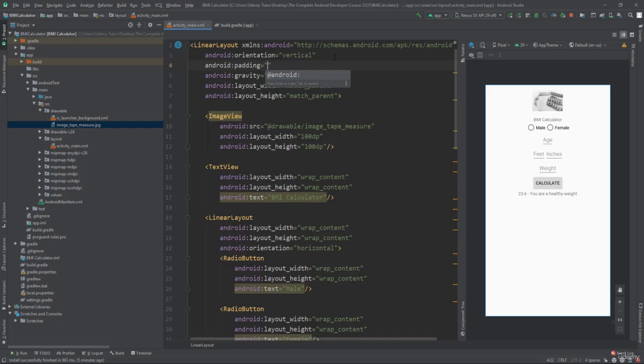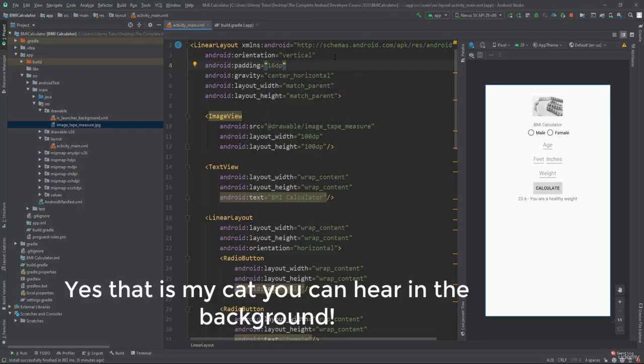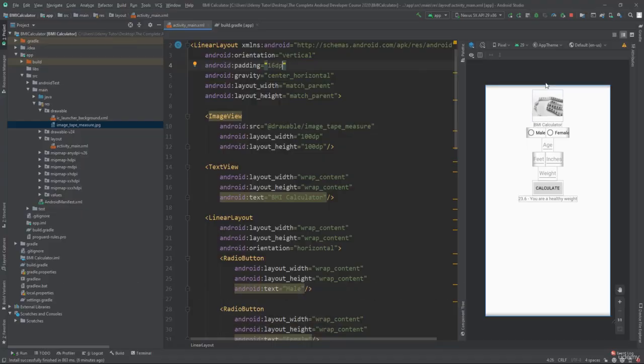So yes, we can provide a value here. We'll use density independent pixels, DP again. Multiples of 4 are usually a good idea in layouts. So 4, 12, 16. We'll go with 16 DP and we'll have a look at that. And I don't know if you can see that, but there's just a little bit of space there. In fact, let's change it to 24 DP. Okay, there's a bit more space there. So that's going to provide this padding, this space between the linear layout view group and all of its contents.